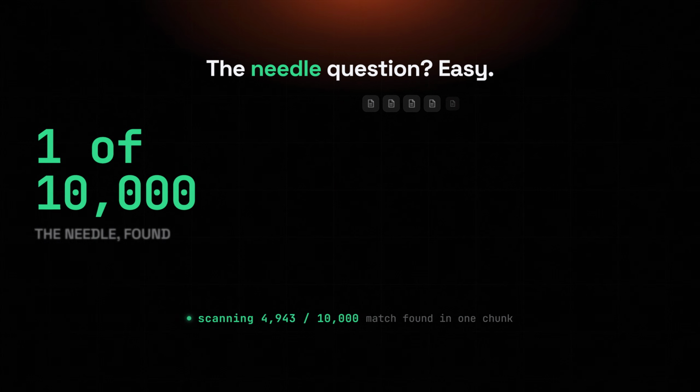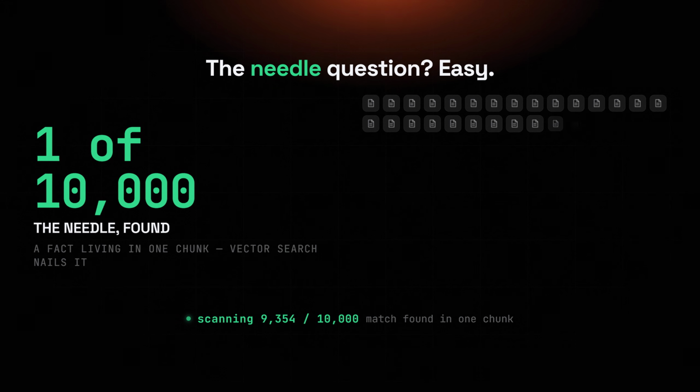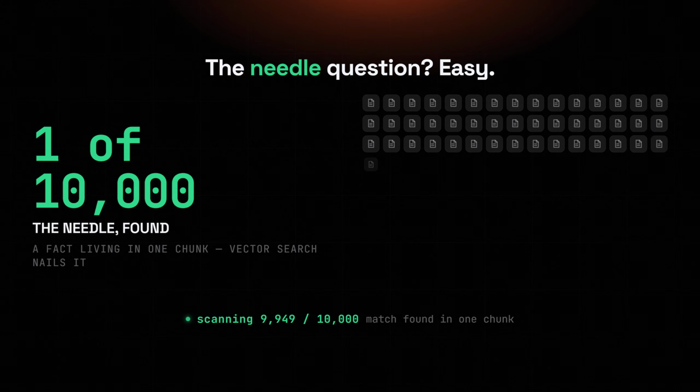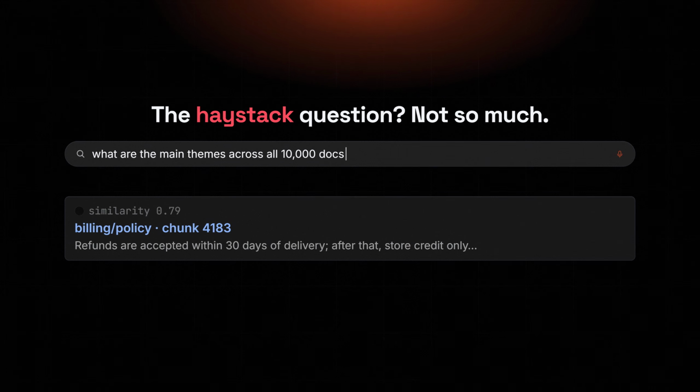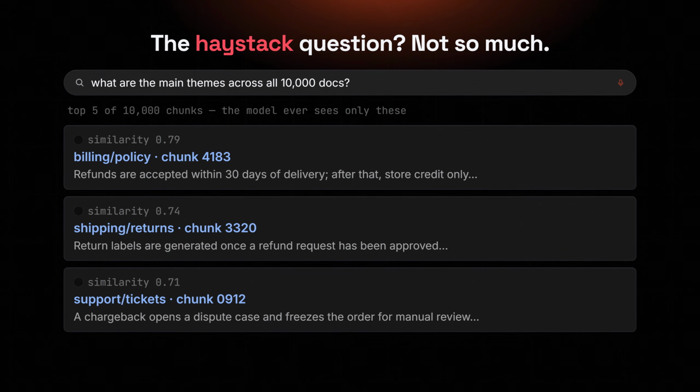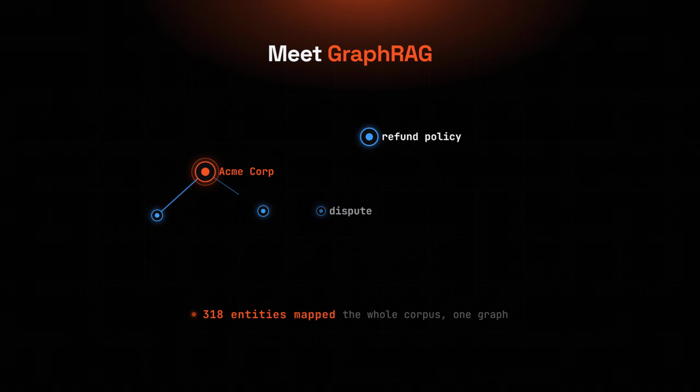Ask it a needle question, what's our refund window? And it nails that every single time. But ask about the whole haystack, what are the main themes across all of it? And it just falls apart. The fix is called GraphRAG.